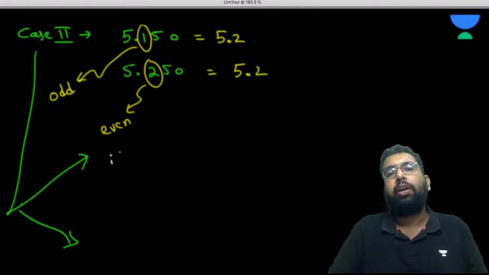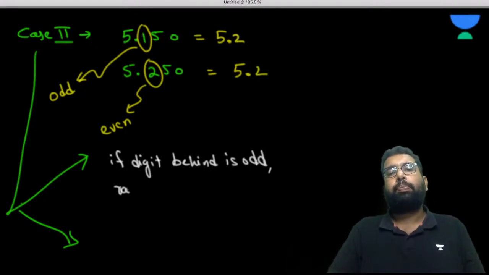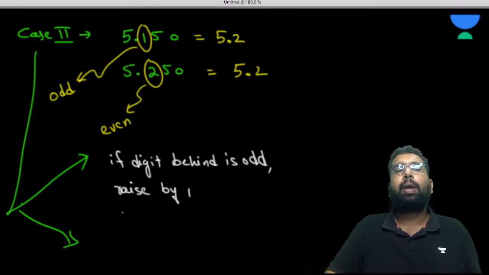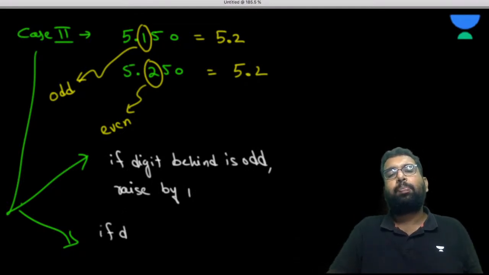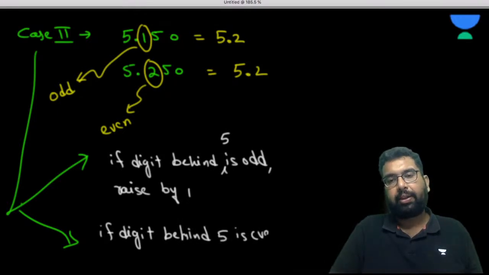So if the digit behind 5 is odd, raise by 1. If the digit behind 5 is even, keep it that way.